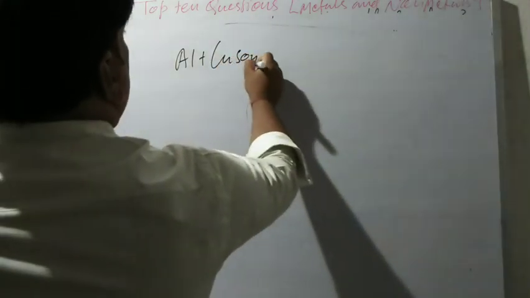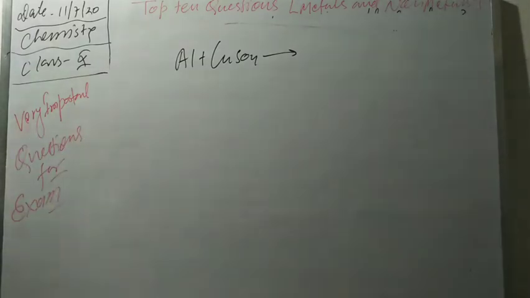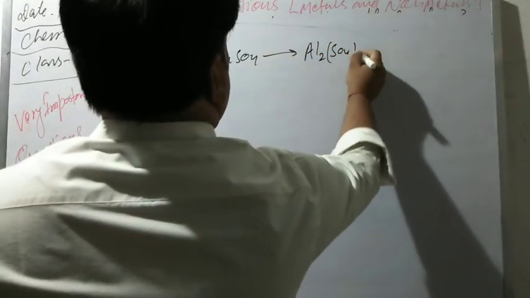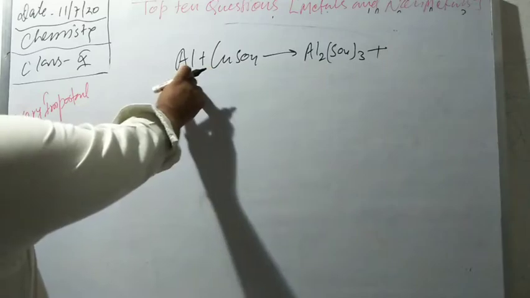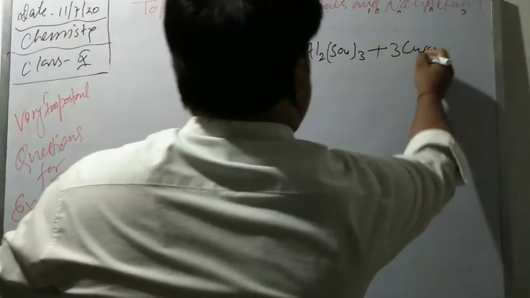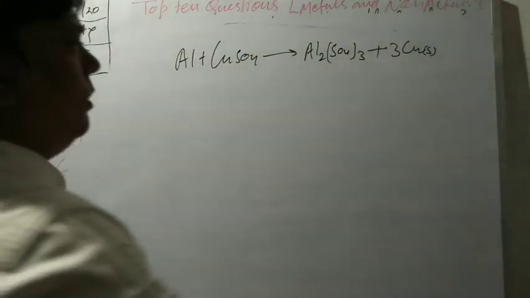Here aluminum is more reactive than copper, so our product is Al2(SO4)3 plus copper, which is separated, that is in solid form. Here copper forms a brownish coating over the surface of the metal.